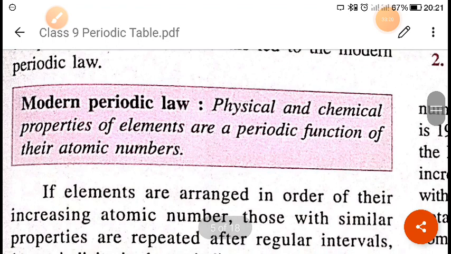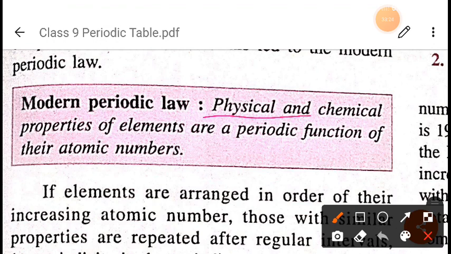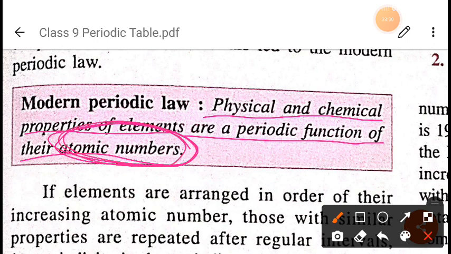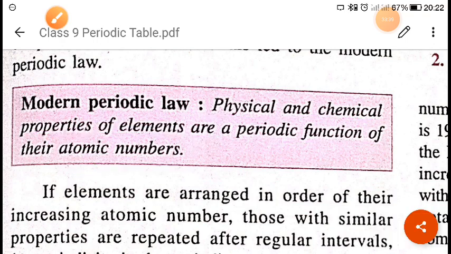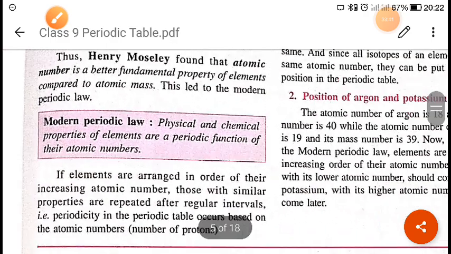So now a new periodic table came into being, and that was according to the modern periodic law: the physical and chemical properties of the elements are a periodic function of their atomic number, not mass. According to the Mendeleev periodic table, it was mass, but now we have found that it is the atomic number which is the more fundamental property of the element. So I hope you have understood this, right?